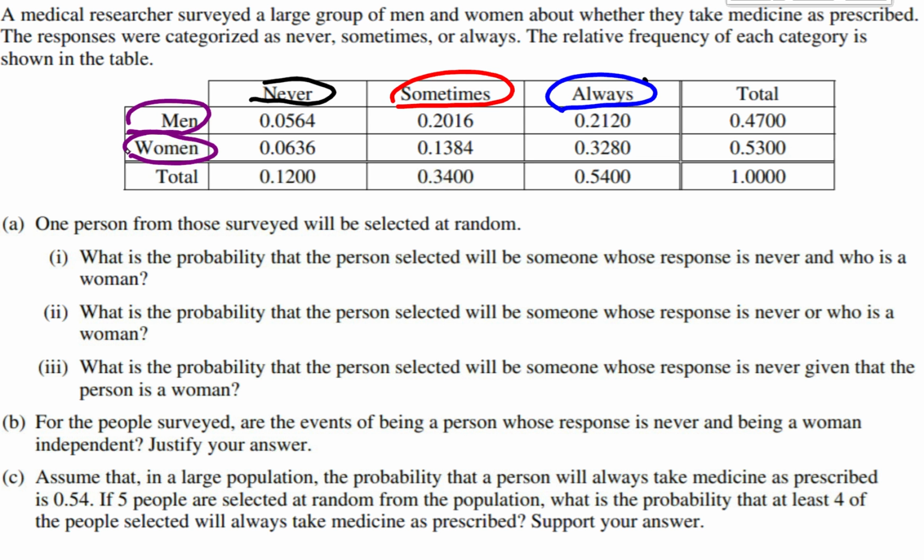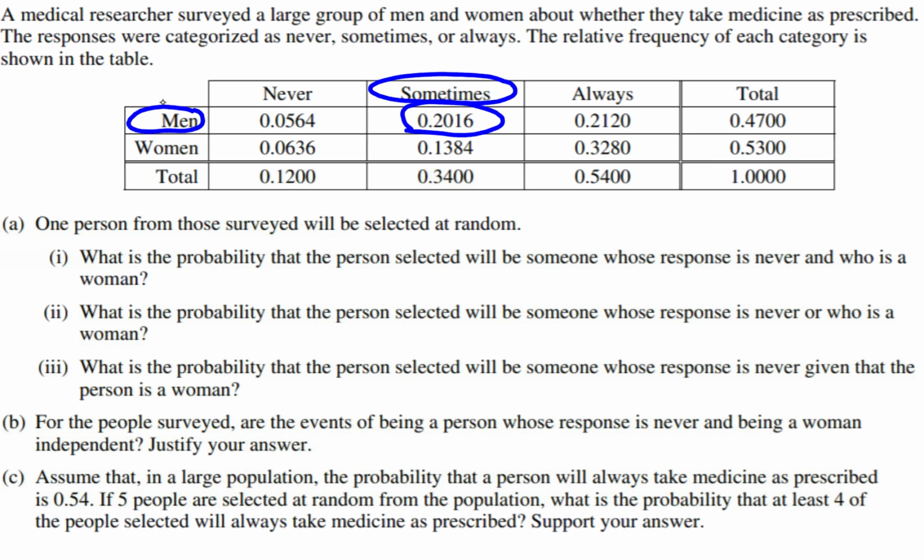Okay, so I think a good thing to do when you look at these problems is to first take a look and see if you even understand what each data entry means. So here's what I mean. Let's say I circle this number, 0.2016. What is that telling me? Well, we're in the sometimes column. You can see that on the top. We're in the men row. So this is telling us that 0.2016, or about 20%, of the people in this survey were men who sometimes take their medication.